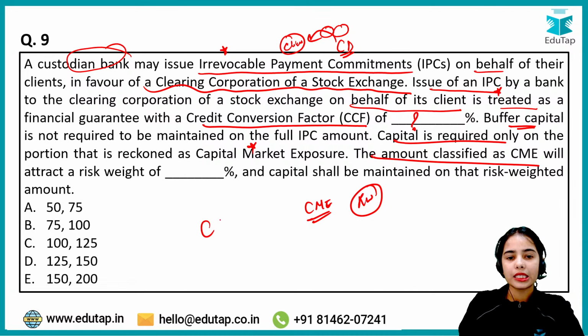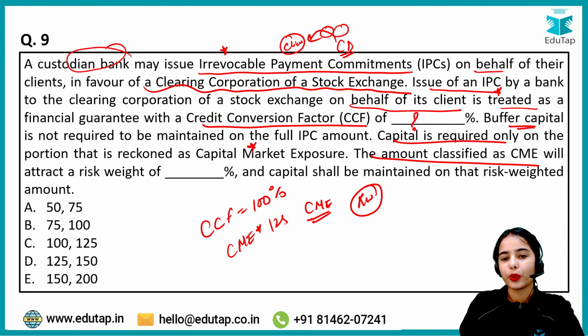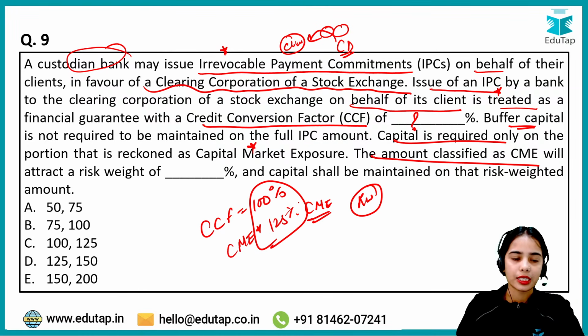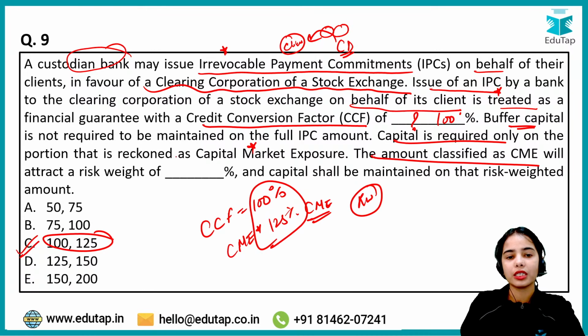So basically there is the credit conversion factor of 100%, and the capital market exposure should have a risk weight of 125%. This we have discussed in a session in February itself. So the right answer here is that 100% is the credit conversion factor and risk weight is 125%. Okay, so C is the right answer here.